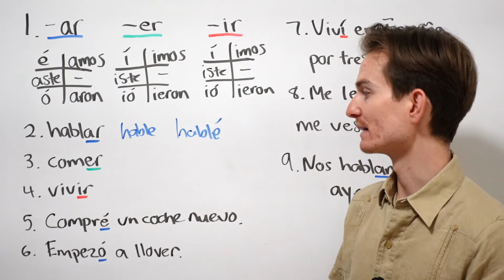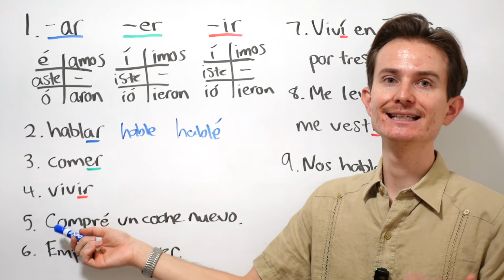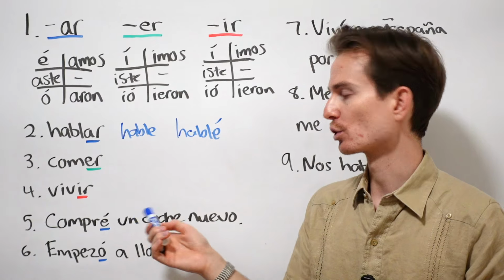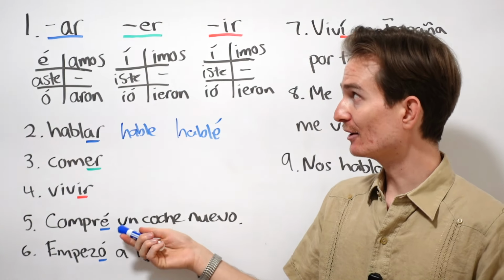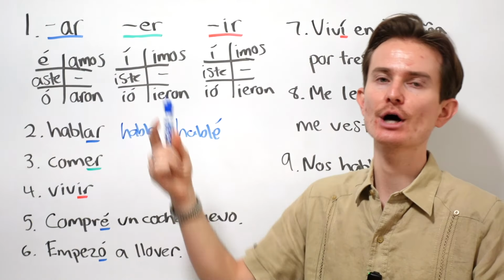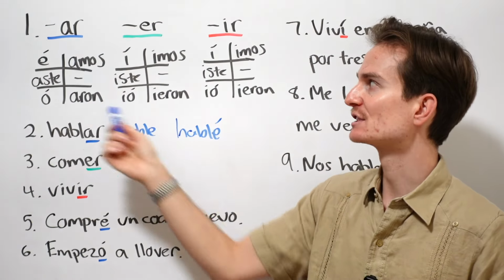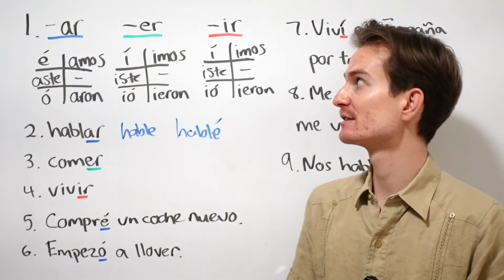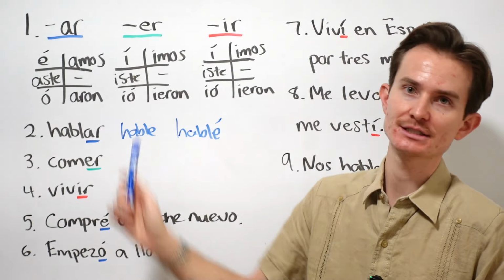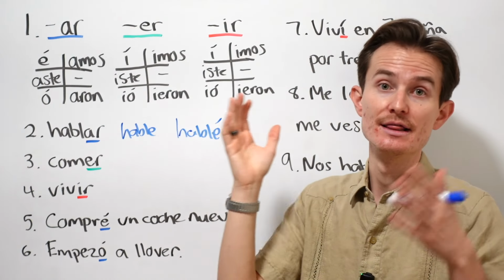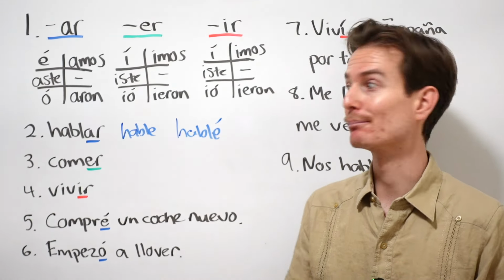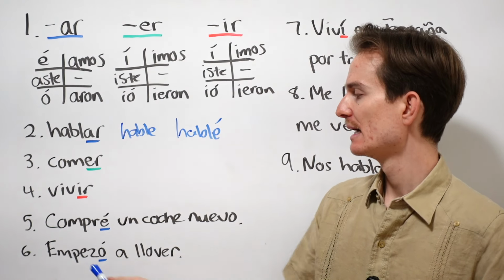It happened once. Once again, notice how I did not put the subject pronoun. I did not say, yo compré un coche nuevo. Why? Because I don't need to. I understand that I'm talking about yo because I have studied and learned these conjugation tables. If you're going to remember one thing from this video, let it be these conjugation tables, right? So for the present tense, the ir plus a plus infinitive formula, and then also the imperfect that we're going to take a look at, okay?